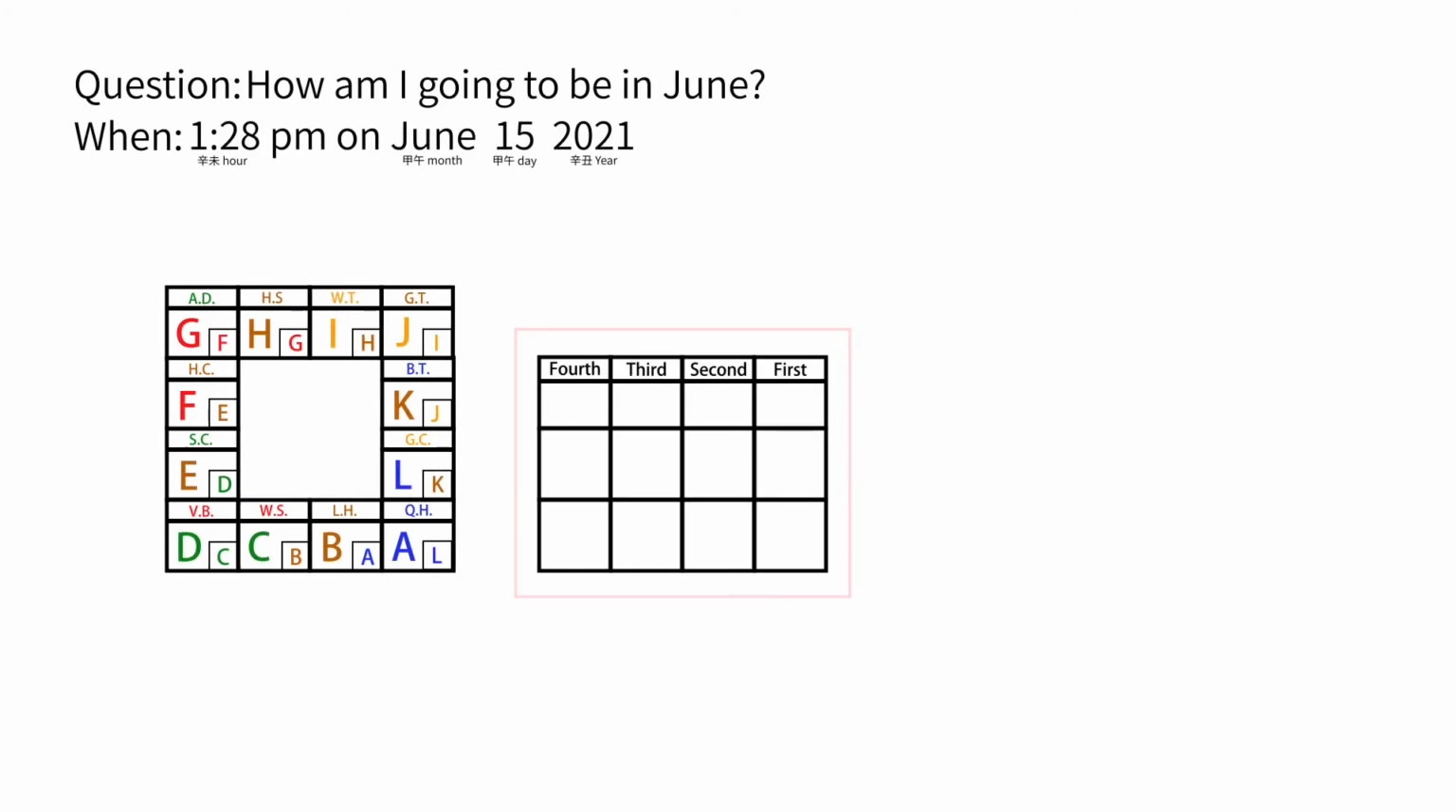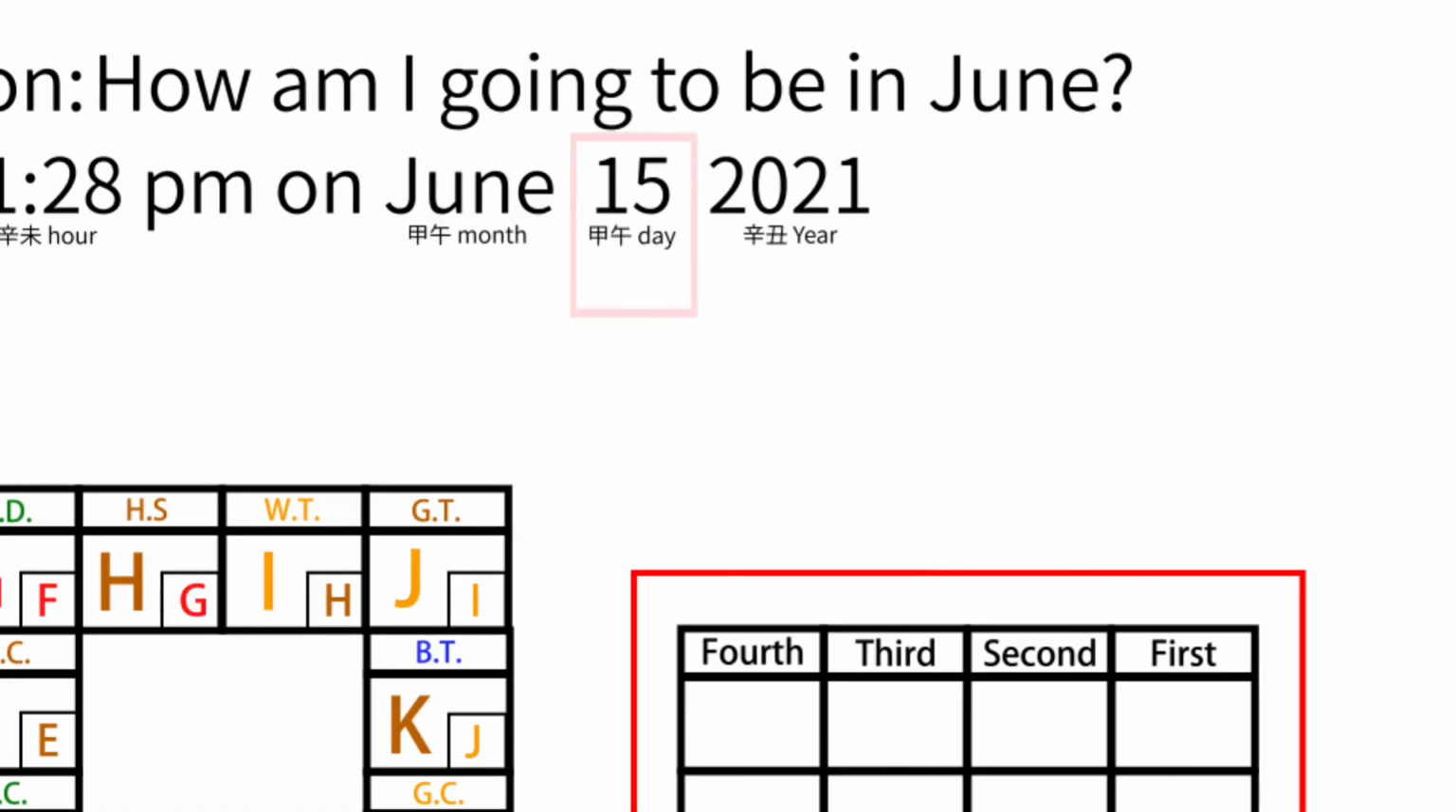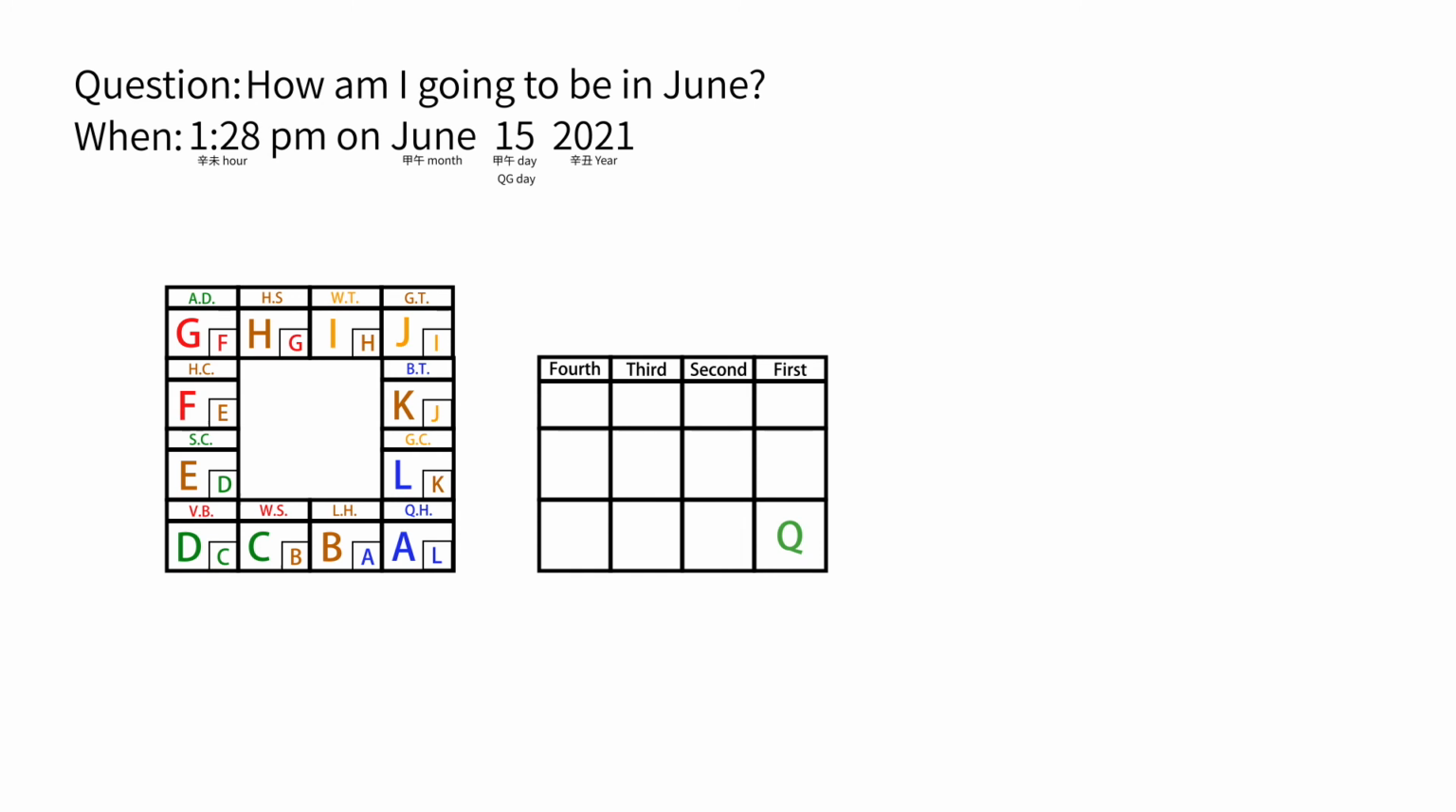The key to arranging the 4 lessons is to know the name of the day. Now we know that the name of the 15th is 甲午 day, which is QG day. Place Q below the 1st lesson and G below the 3rd lesson. Because the ancient Chinese read from right to left, the order of the 4 lessons is like this: the 1st lesson, the 2nd lesson, the 3rd lesson, the 4th lesson. When we determine what is below the 1st lesson, then we can determine what is above the 1st lesson.